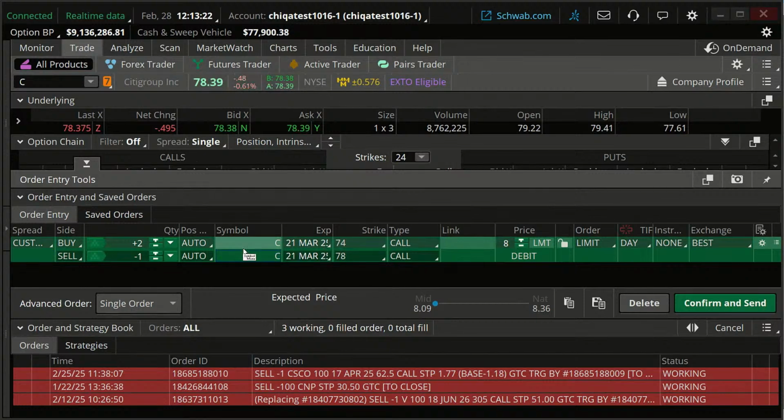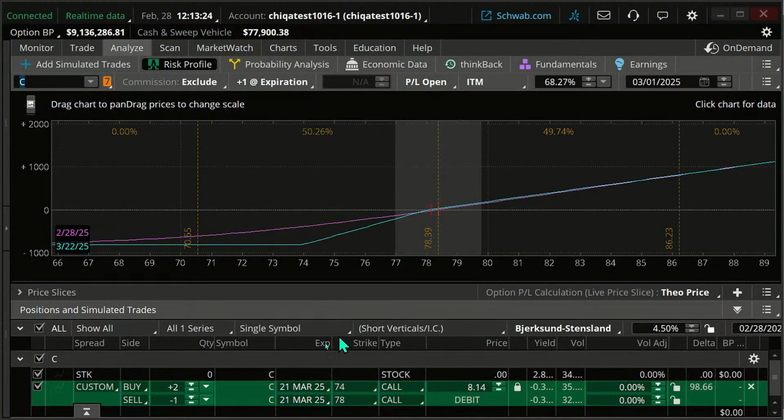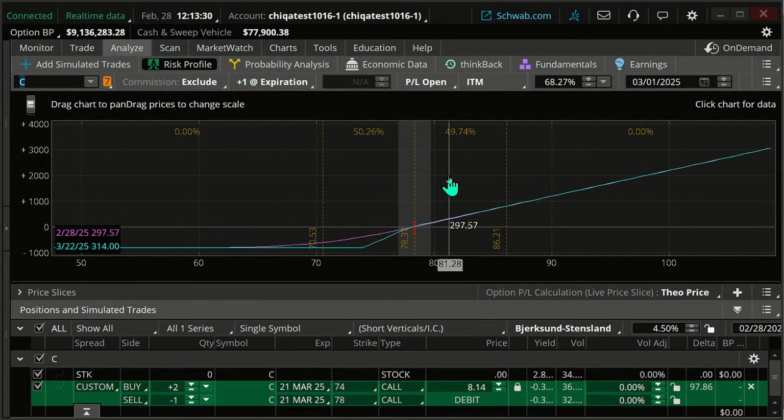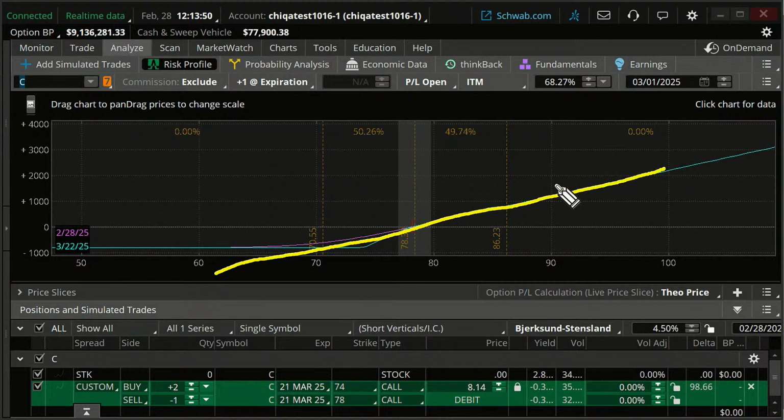Now, let's analyze this trade. Let's just take a look at this on the Analyze tab. So I'm going to click on Analyze. Now, let me just tweak this a little bit so you can maybe see this a little bit better. This is what it looks like. Now, what I want to ask you is this. Remember what the risk profile looked like on a long stock? The more you went up, the more money you would make on a long stock. The more it went down, the more money you would lose.